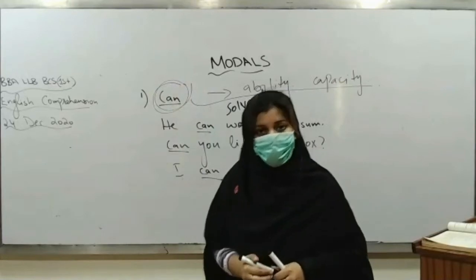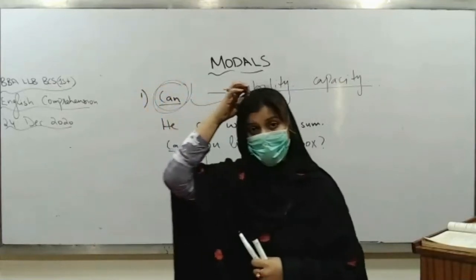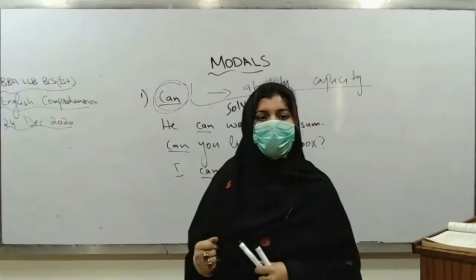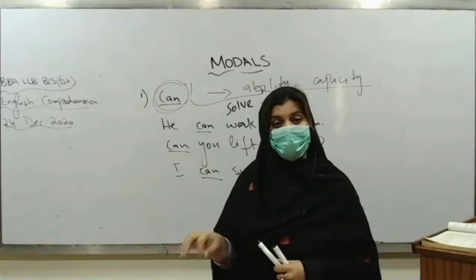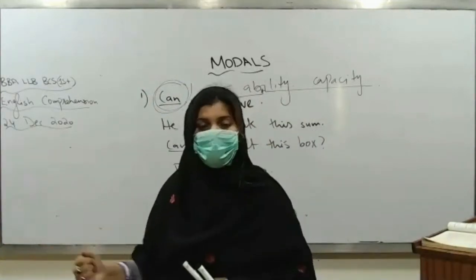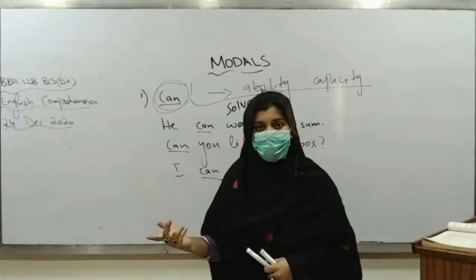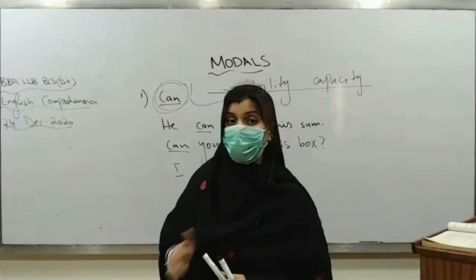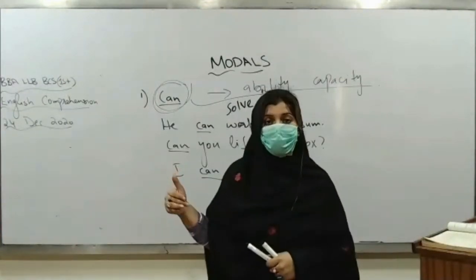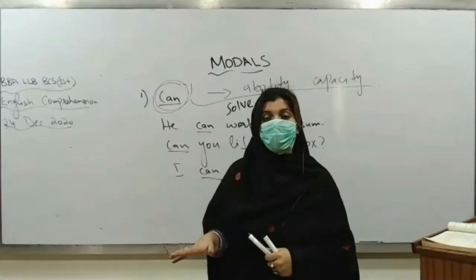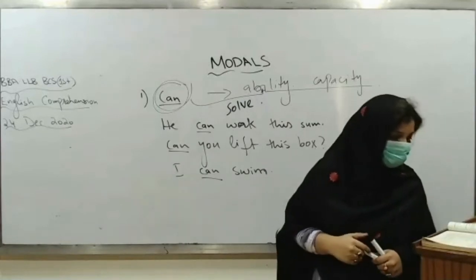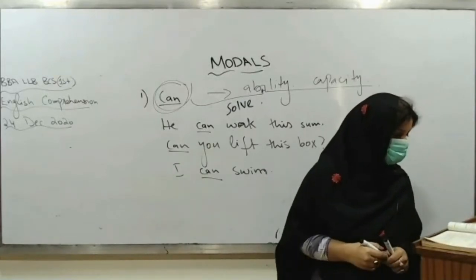Can. So in your normal life, whenever you want to express something, आप अपनी डेली लाइफ में कोई भी ऐसा एक्शन एक्सप्रेस करते हैं जहां पे आप शो कर सकते हैं yes I can do this, I can go there, I can help her, I can read this, I can write this, I can work on this. तो what you are expressing कि मैं ये काम कर सकता हूँ या वो ये काम कर सकती है. So you are actually expressing your ability and capacity of something. So are you clear about the first can model? Yes, ma'am. Okay, ठीक है.